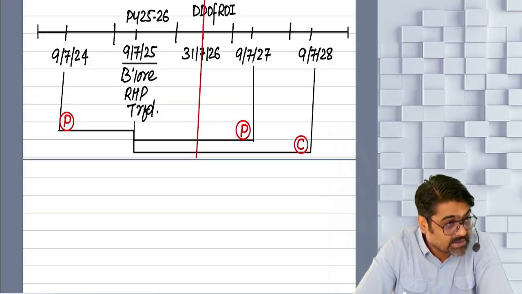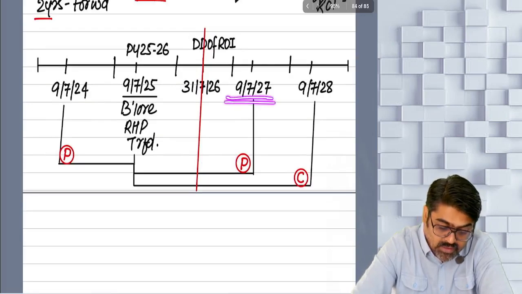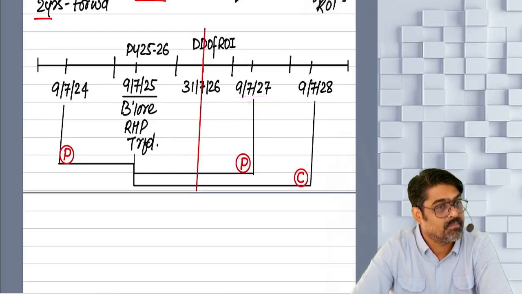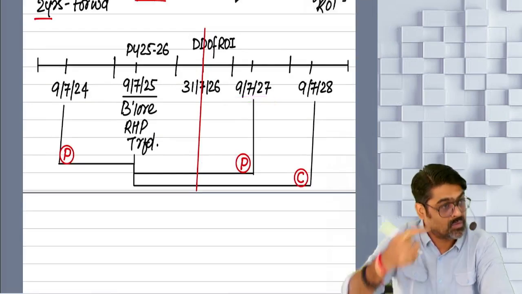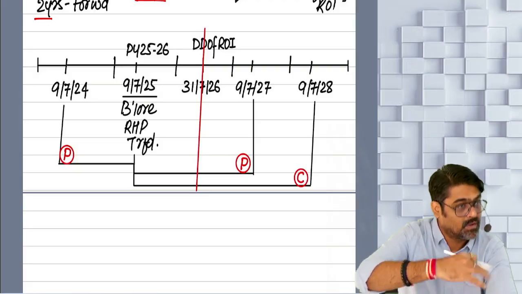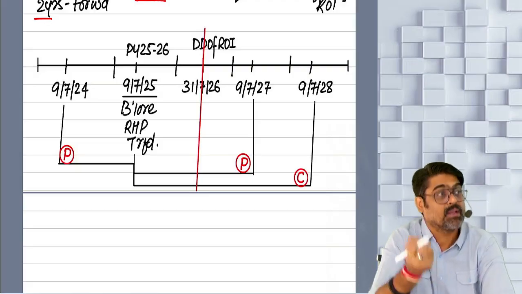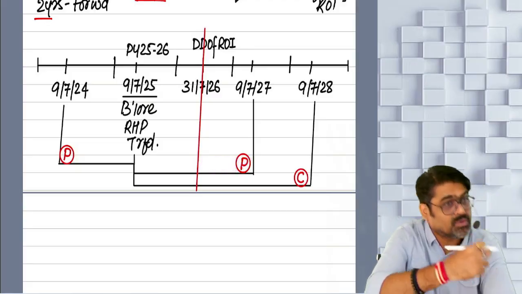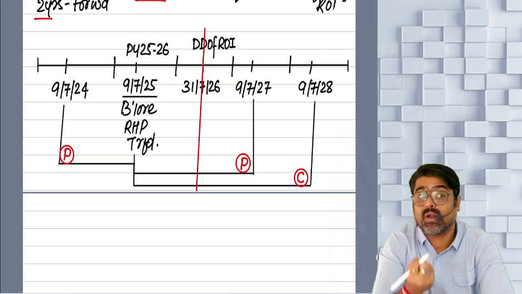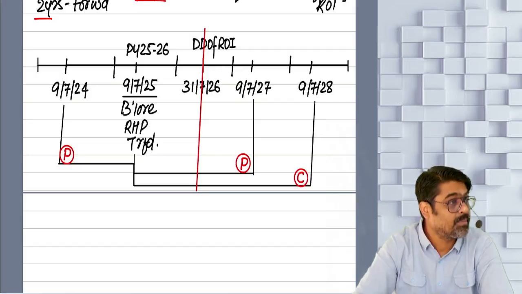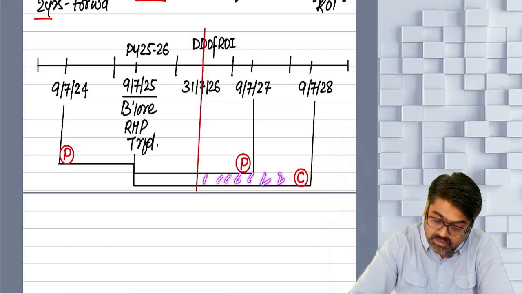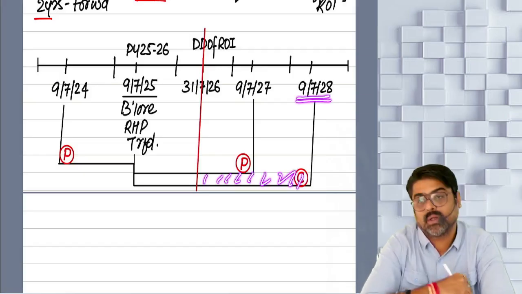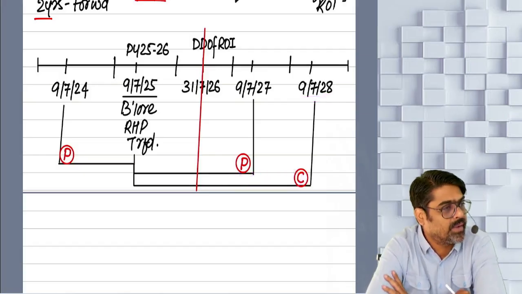Within the balance time, meaning on or before 9th of July 2027, the purchase should happen. Money has to be withdrawn, and out of that money, construction should happen within this time, on or before 9th July 2028.